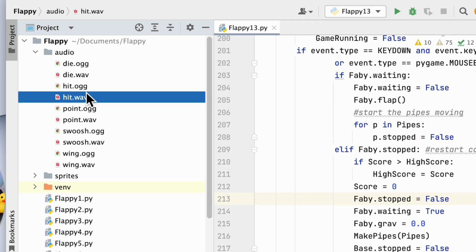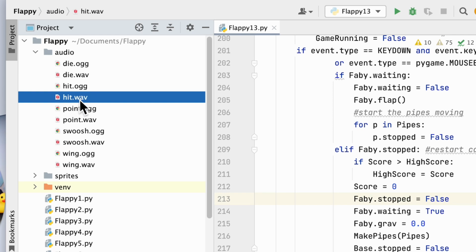Then MP3s came along, made everything a lot smaller as far as file size. But MP3s were tied down with a whole bunch of legalese. So the open source people came up with the .ogg. And a lot of game programmers use this .ogg file, mainly because it is open source and free, and it uses a smaller file.